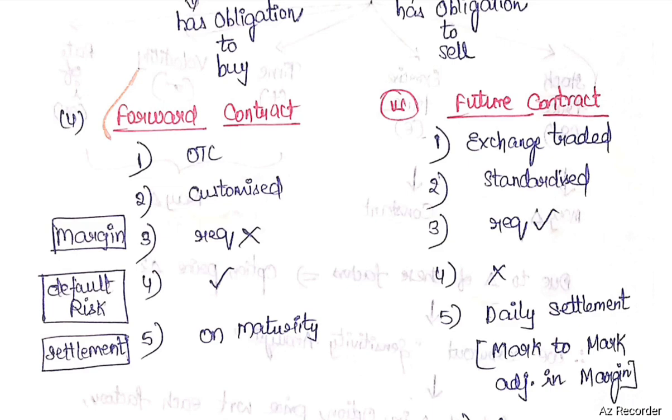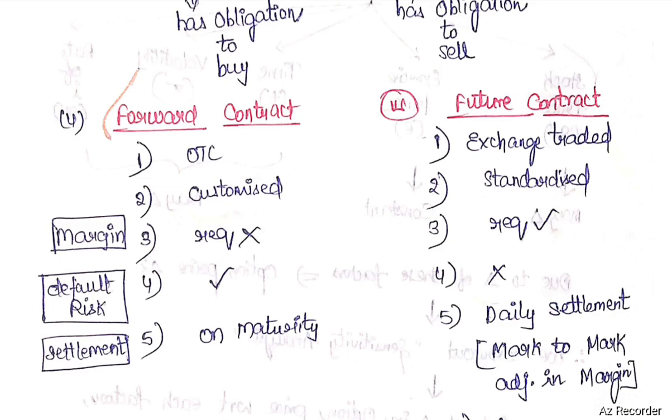Future contract. A future contract is exchange traded because it will be done through the stock exchange. It will be standardized. Margin is required. Here, there will not be any default risk because the stock exchange is there to supervise the process. The settlement will be done on a daily basis. Mark to market adjustment will be done to the margin.